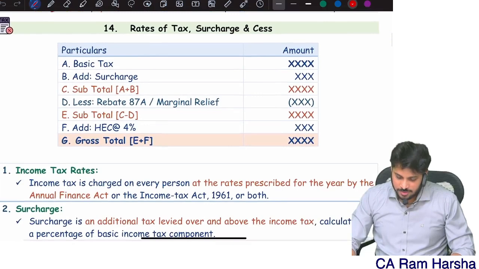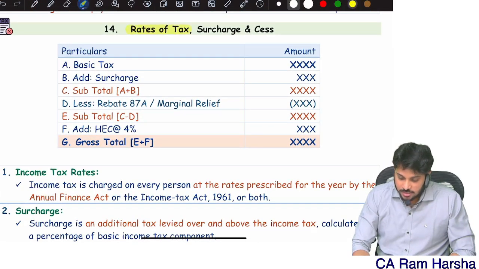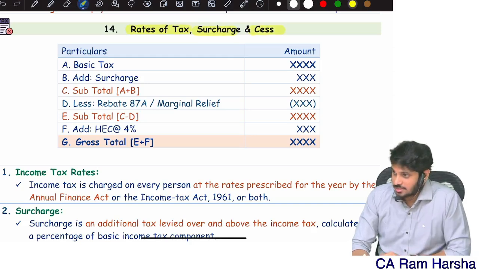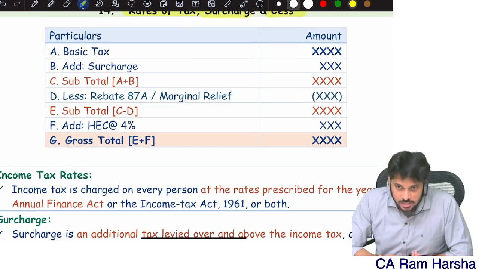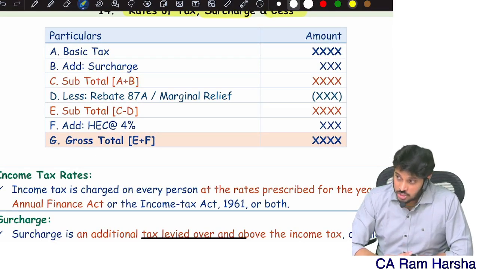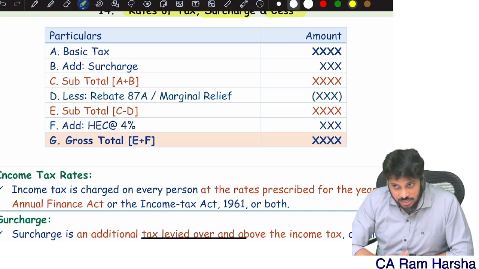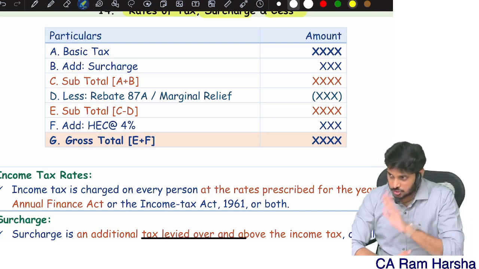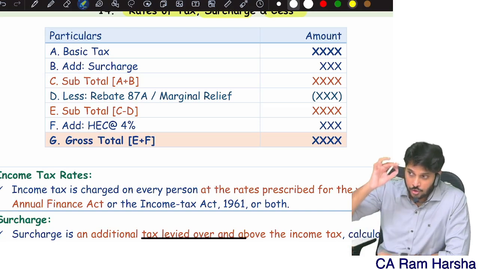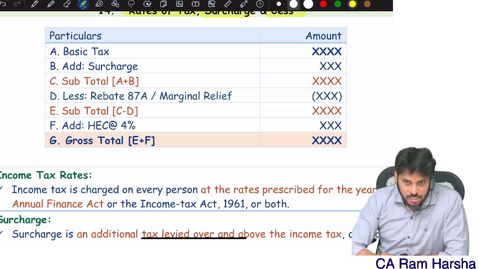Now we will be discussing the practical part: what are the rates of tax, surcharge and cess? I have given one format here, which is not there in the IC book also. You must follow the same format when you are computing tax, even when you're doing rough working for an MCQ, or presenting in a main answer. So what is the tax computation format?